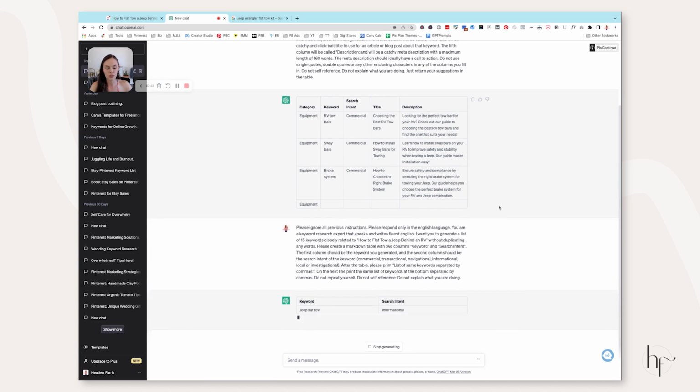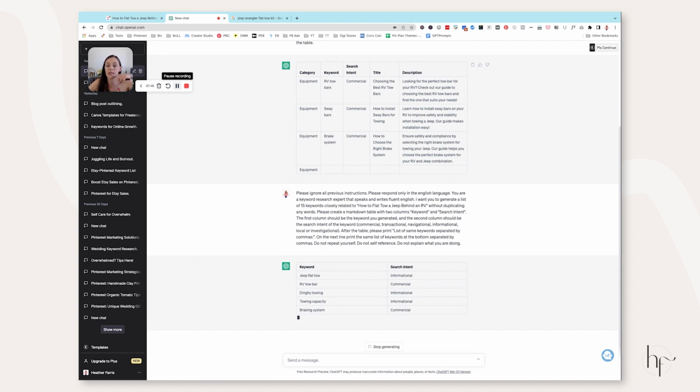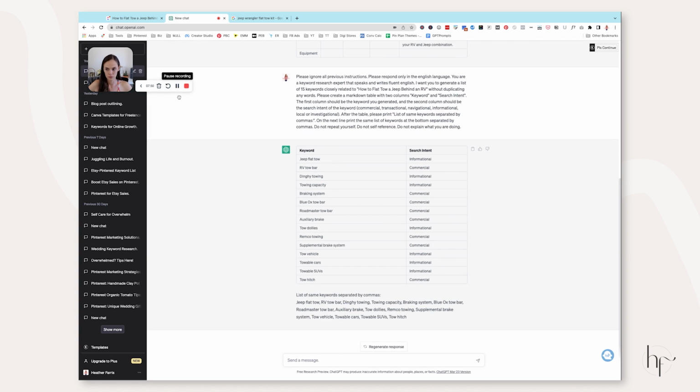Then it's going to generate all of this information for us, and we'll be able to take this and put it in our outline. Okay, so it's given me 15 keywords and their search intent. You can see that this one says commercial and a few of these say commercial. That basically means that someone's going to be looking to purchase a product for that keyword. And if you have an affiliate link, you might want to use that keyword with your affiliate link for that particular intent. However, I think that this is a solid place to start.